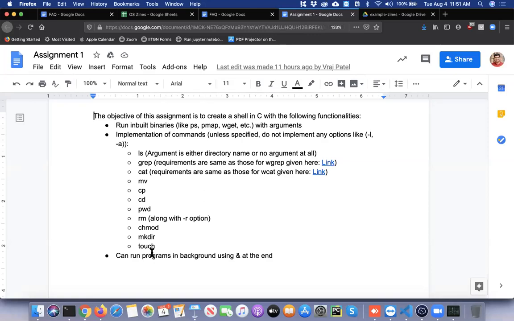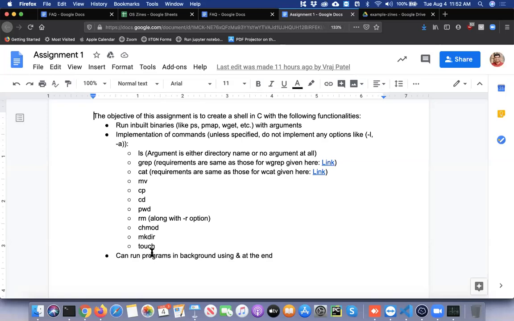So this will become a fully fledged shell that you have to build, and you have to code it up using good coding practices. The code has to be made available; we'll suggest version control on GitHub. And then we'll also have a Viva or a running demonstration for this, so that we ensure that you have understood what you have done and it's not just copy pasted from somewhere.